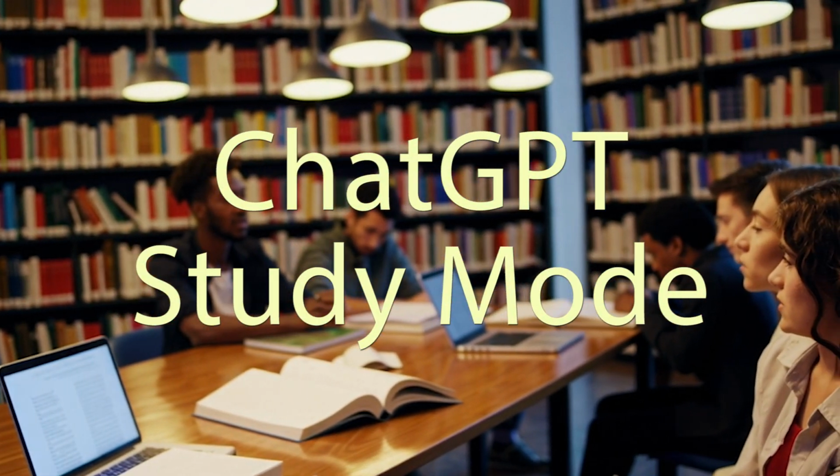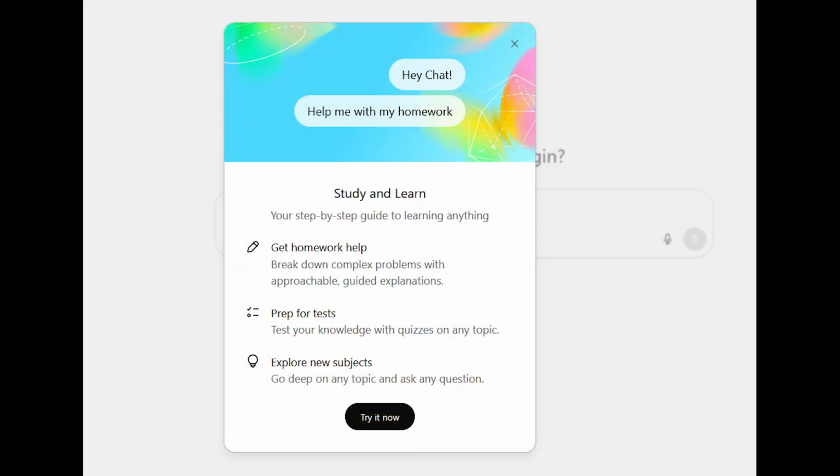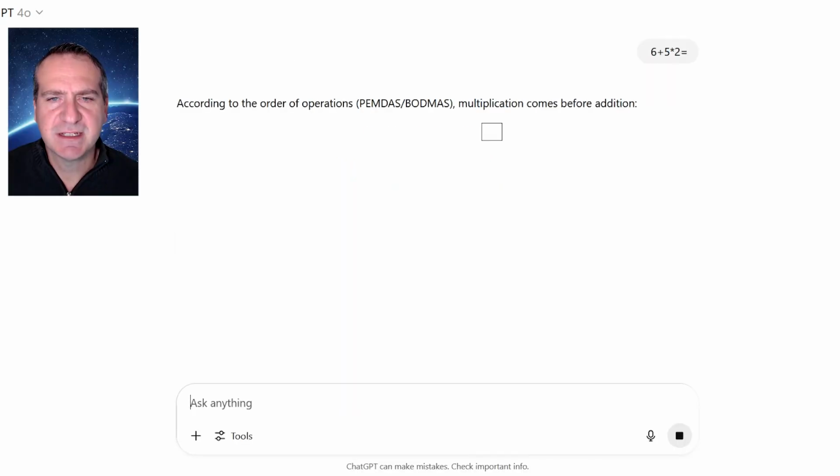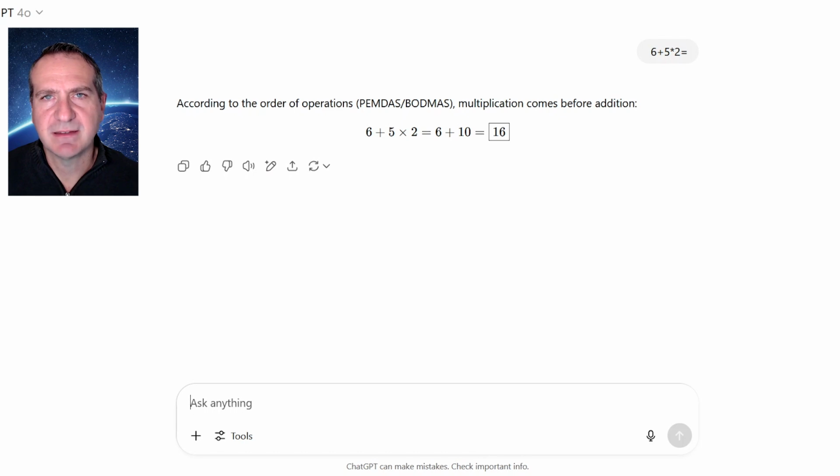OpenAI just released Study Mode. Will this transform learning? Let's put in a very simple question in the traditional mode. So I've put in a very simple question into ChatGPT. And what we see here is that it pretty much automatically gives you the answer with a small bit of working out. In order to learn, you actually need to think through the problem yourself.